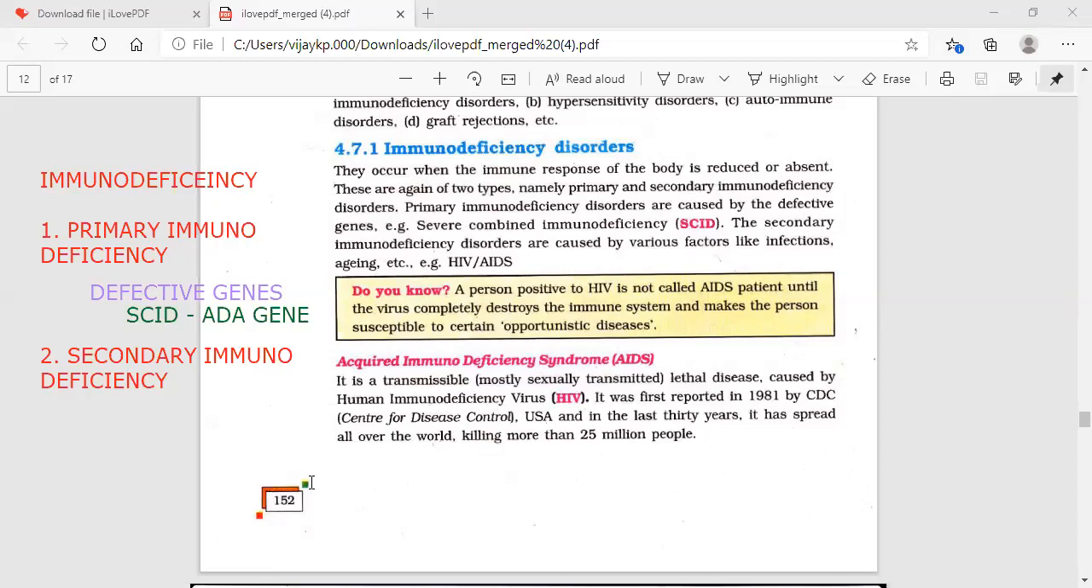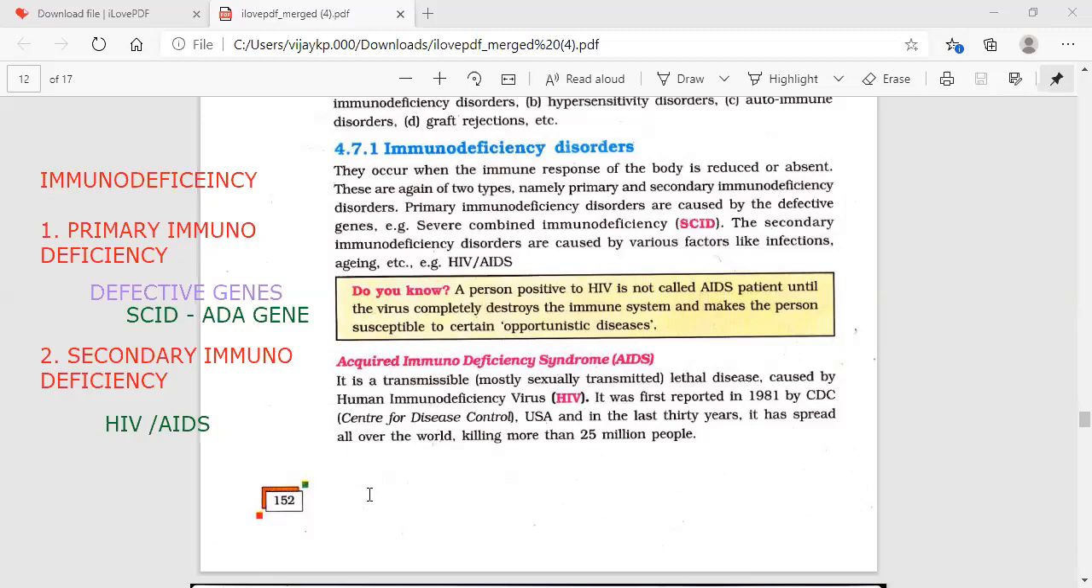So what do you say? Primary immunodeficiency disorders are caused by defective genes, like severe combined immunodeficiency syndrome, which is caused by the defect of a gene called the ADA gene, adenosine deaminase gene, we used to say. And the secondary immunodeficiency disorders are caused by various factors like infections, aging, and different viruses can even cause that. We have a best example for that, HIV, AIDS. Definitely we know that AIDS is an immunodeficiency syndrome, but it is a secondary immunodeficiency syndrome.